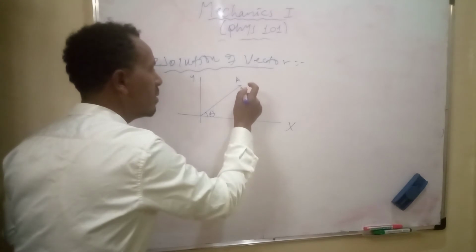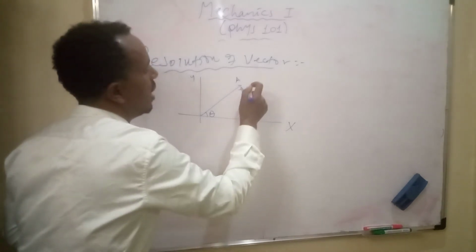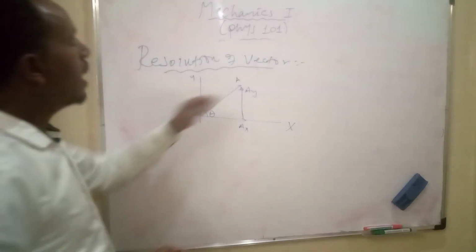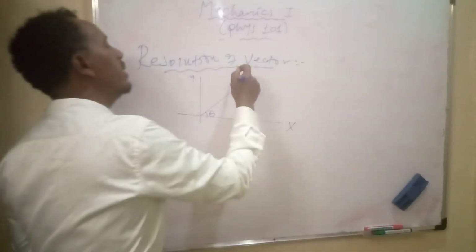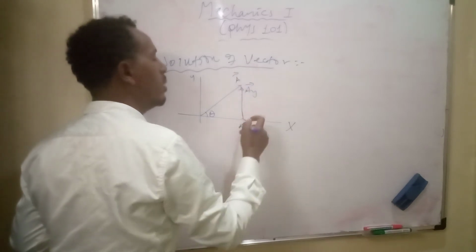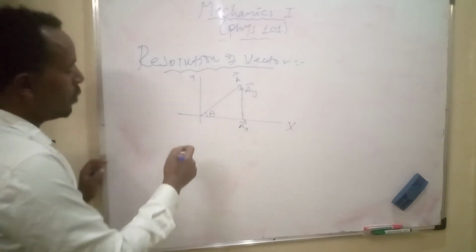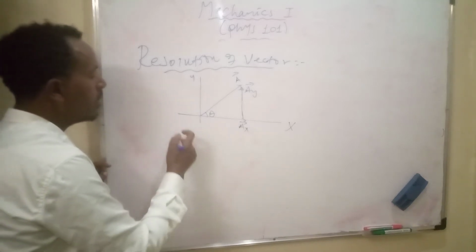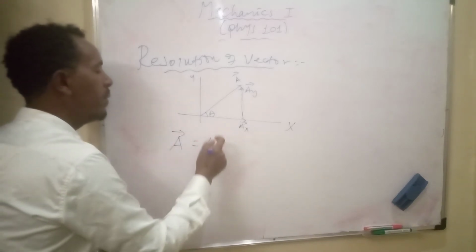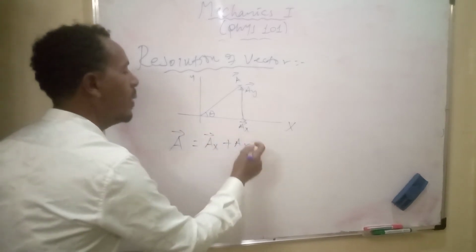let's say this is ay. A single vector, vector A, is decomposed into a vector along the x-axis and a vector along the y-axis. Therefore, vector A is equal to vector ax plus vector ay.